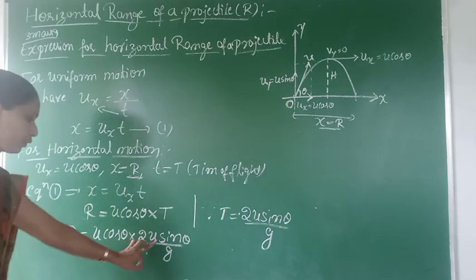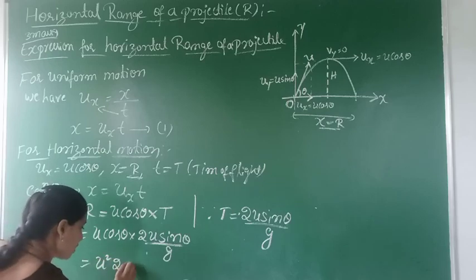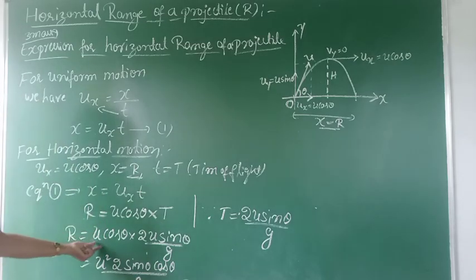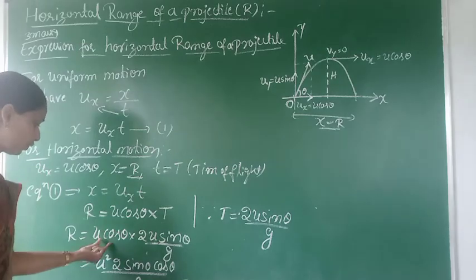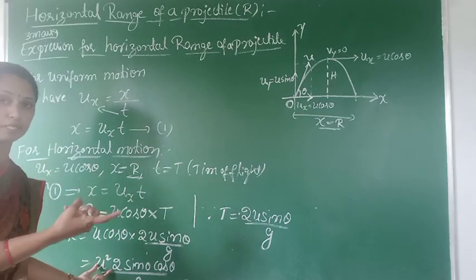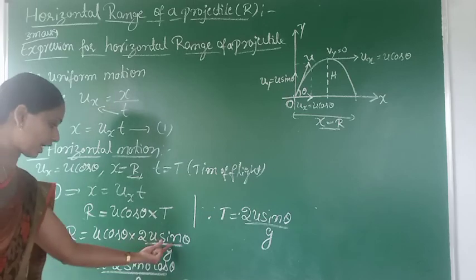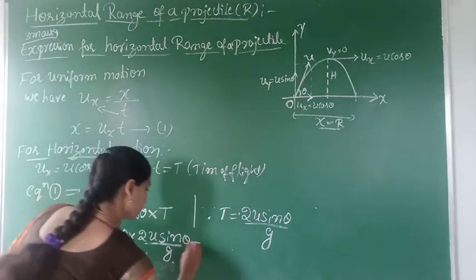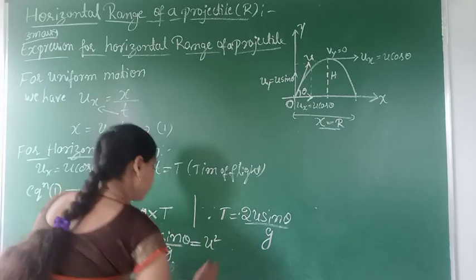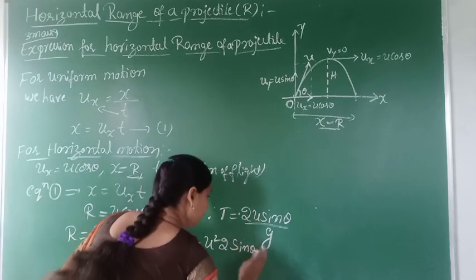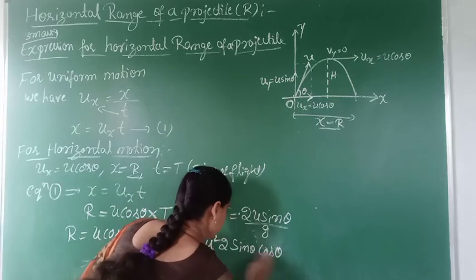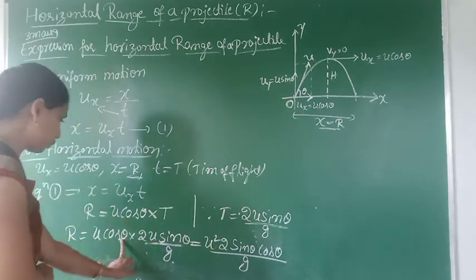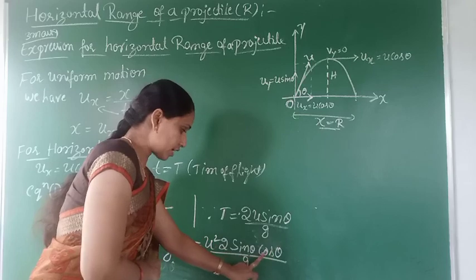Clear? So here u into u becomes u square, times 2 sin theta into cos theta by g. There are two u terms, so when u is multiplied by u we get u square, and again 2 sin theta into cos theta, with g in the denominator. So u into u becomes u square, 2 sin theta into cos theta by g.